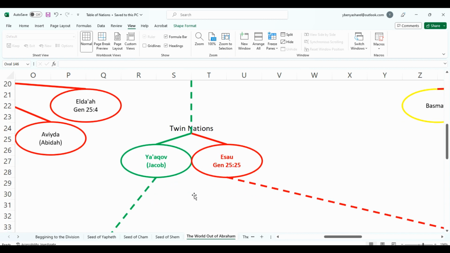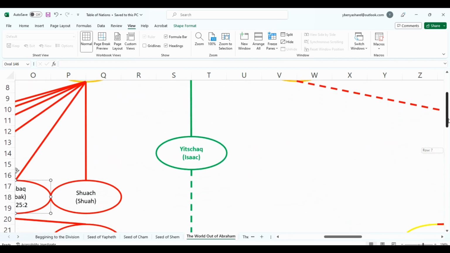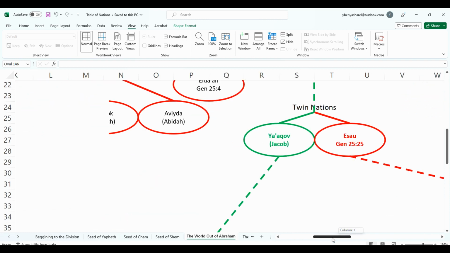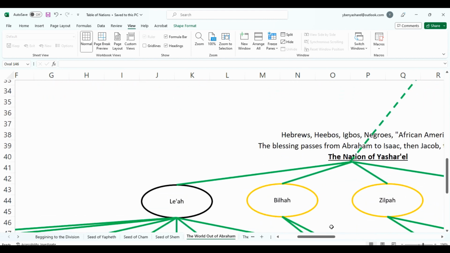As we come back up, Jacob and Esau. Now we go Abraham, Isaac, and then we go to Jacob. This is the nation of Israel, because Jacob's name was changed to Israel. Again, this is all descendancy. You're an Israelite when you descend from Israel.